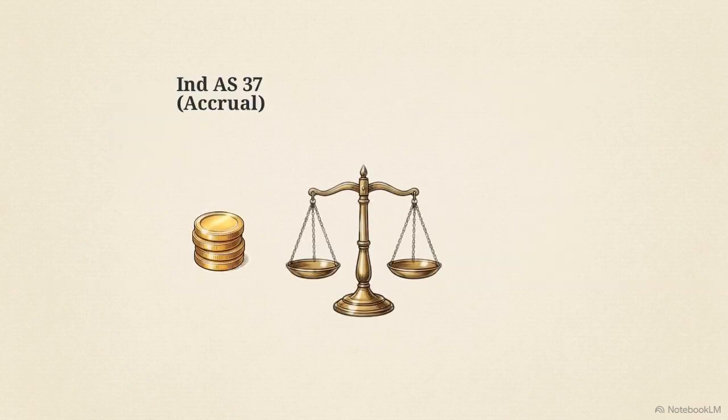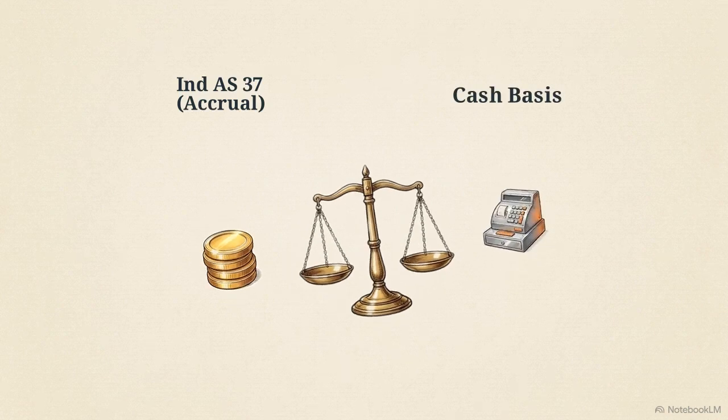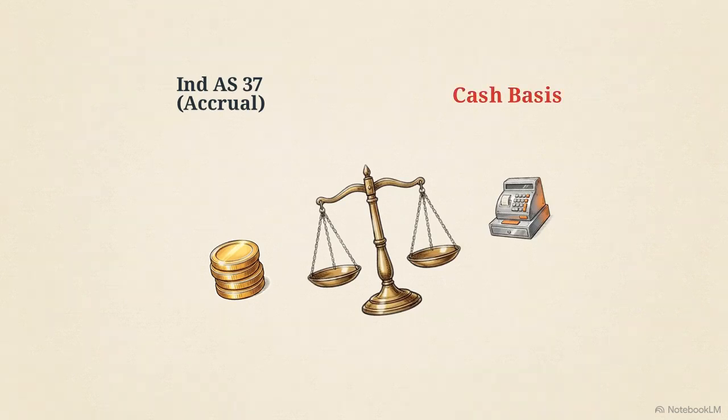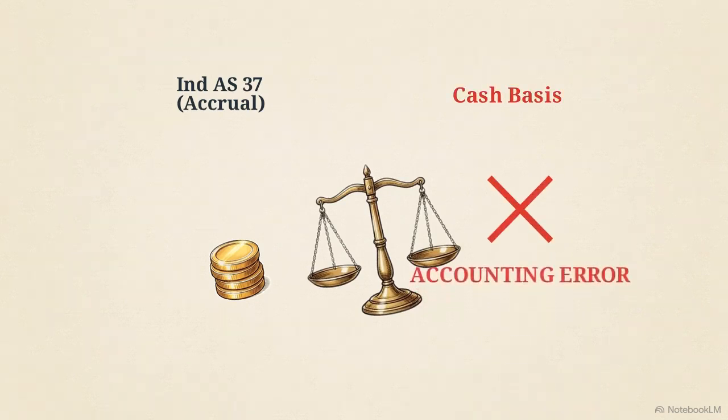Ind AS 37 demands accrual accounting for provisions. Choosing a cash basis directly violates that accrual concept. While moving to a correct method is a policy adoption, shifting to a non-compliant cash basis is treated as an accounting error. The third adjustment targets depreciation.